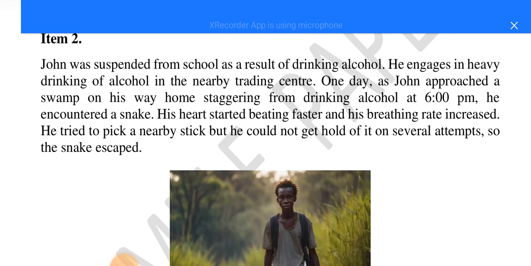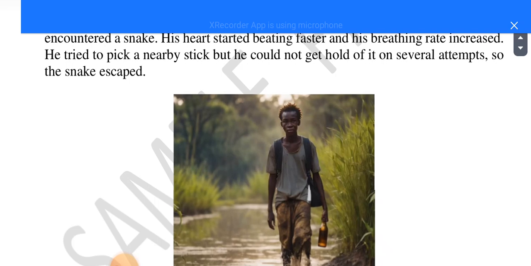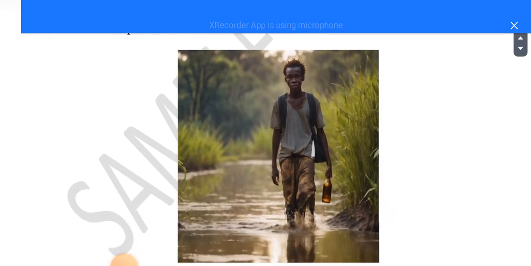His heart started beating faster and his breathing rate increased. He tried to pick a nearby stick, but he could not get hold of it on several attempts. So the snake escaped.